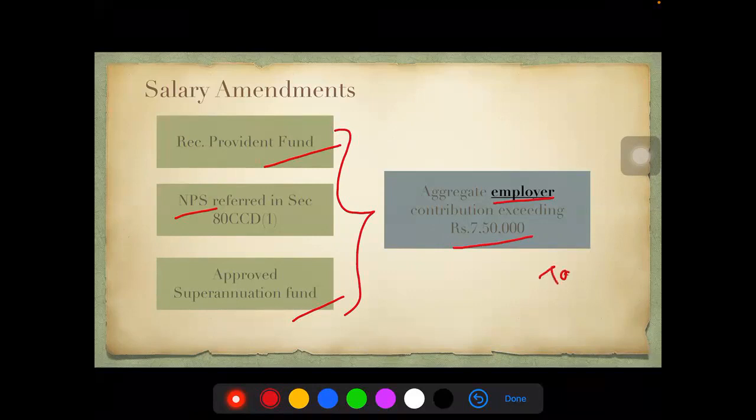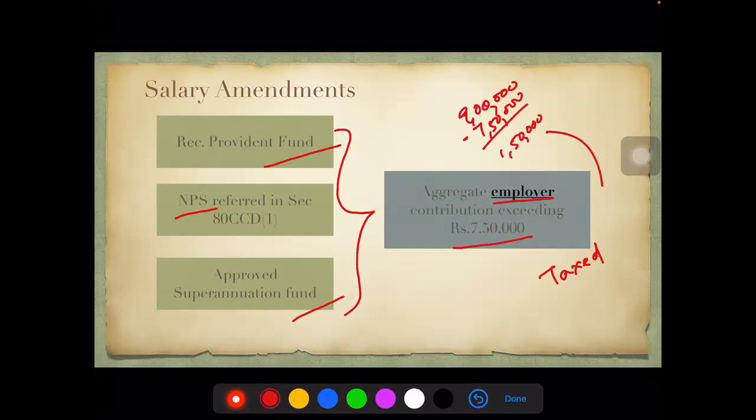Say, for example, you total it up. It comes to 9 lakhs. So the difference, which is 1,50,000, is going to be taxed in the hands of the employee. Please remember the exemptions which are enjoyed in the relevant sections are still there. So this 12% of the employer contribution in recognized PF or NPS or 10% of that superannuation fund is still there.